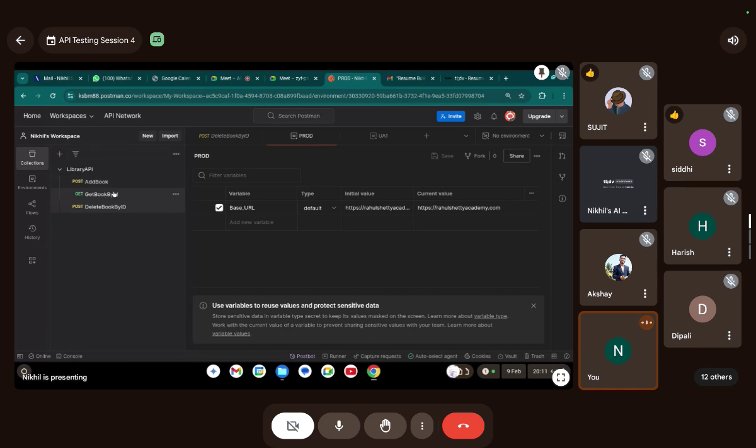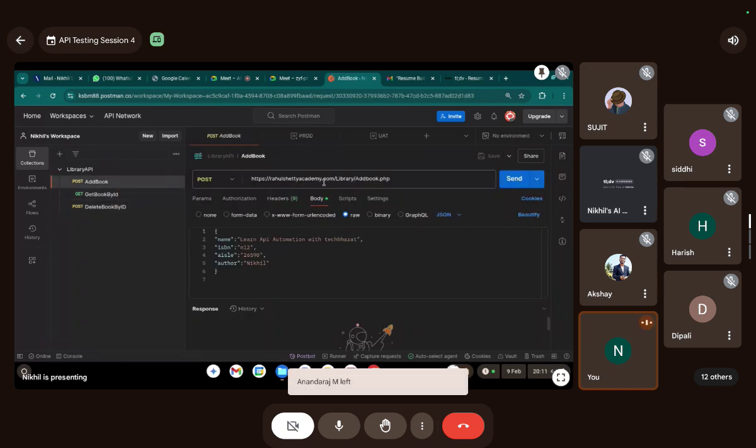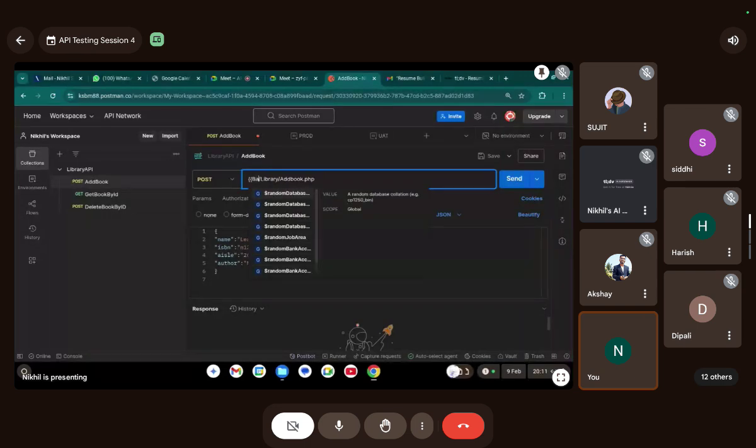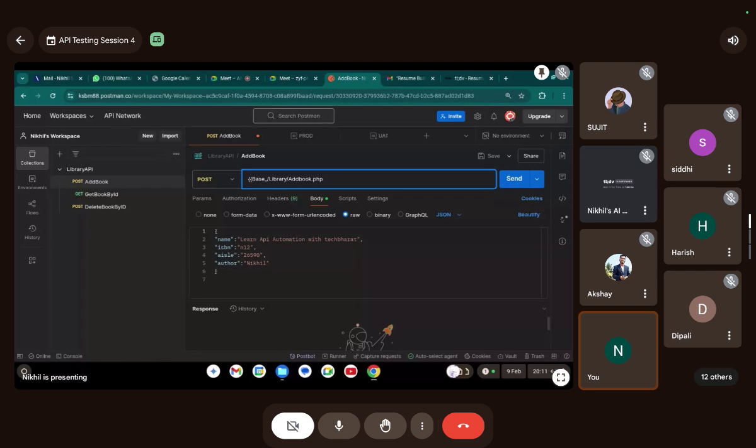Okay. So now I will go here and erase this completely. I will add two curly braces. Okay, and hit save. And here, do you see? I will select the environment as prod. Now hover over it and it's showing the same thing. Do you see? It's showing the same.